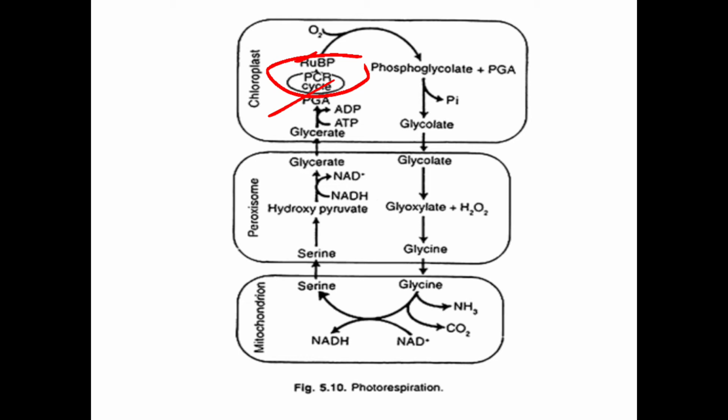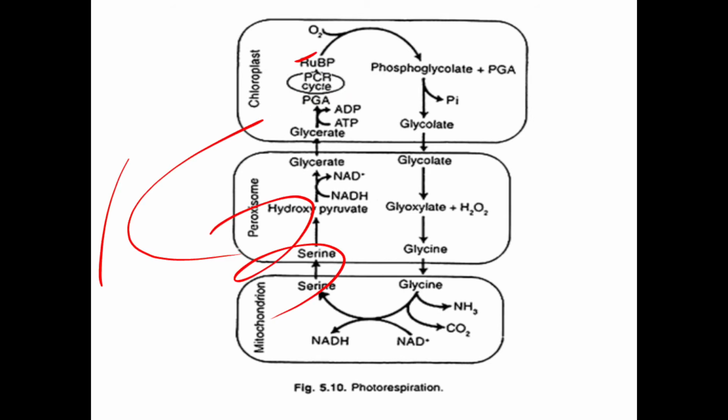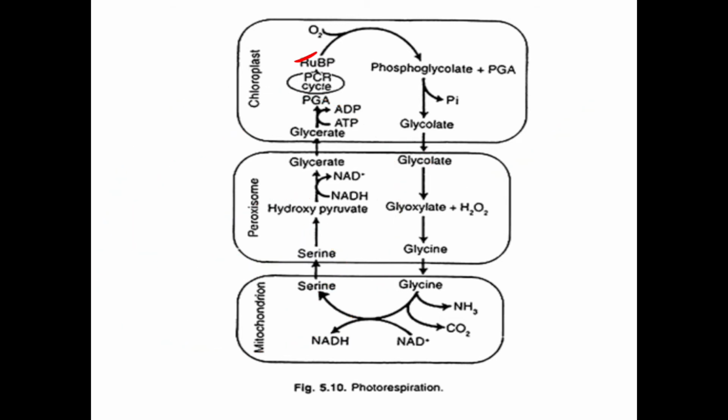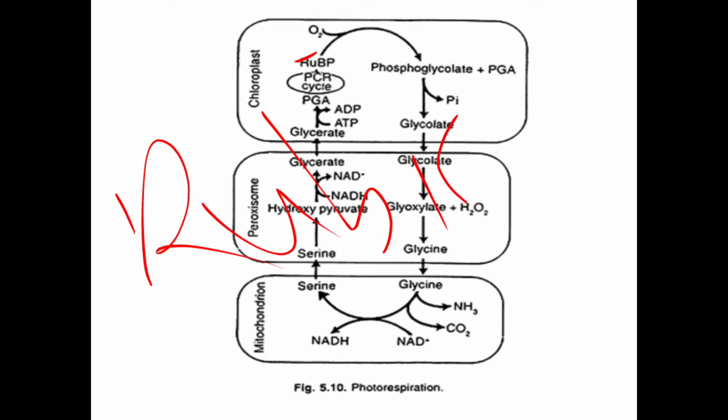Clear? So, in the C3 cycle, what happens? You know very well. In the C3 cycle, or the Calvin cycle, RUBP takes carbon dioxide in the presence of Rubisco enzyme.